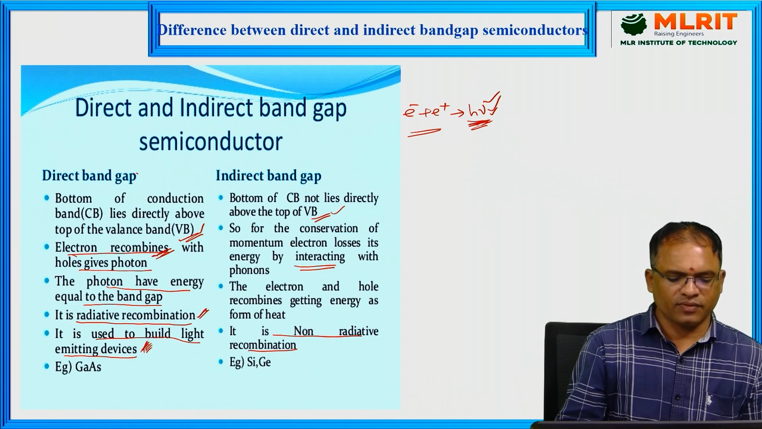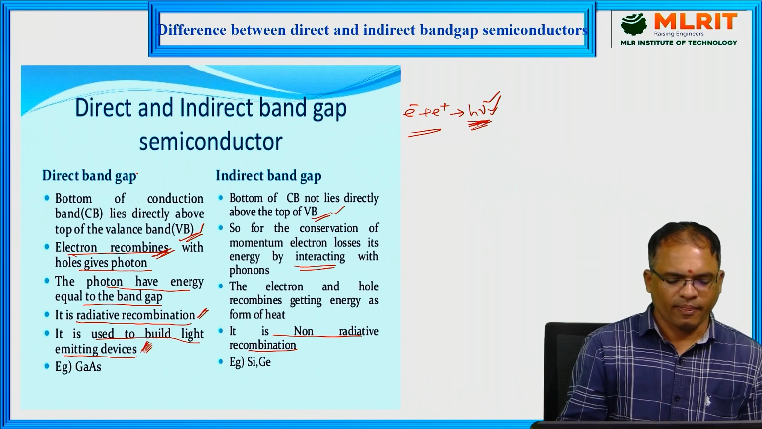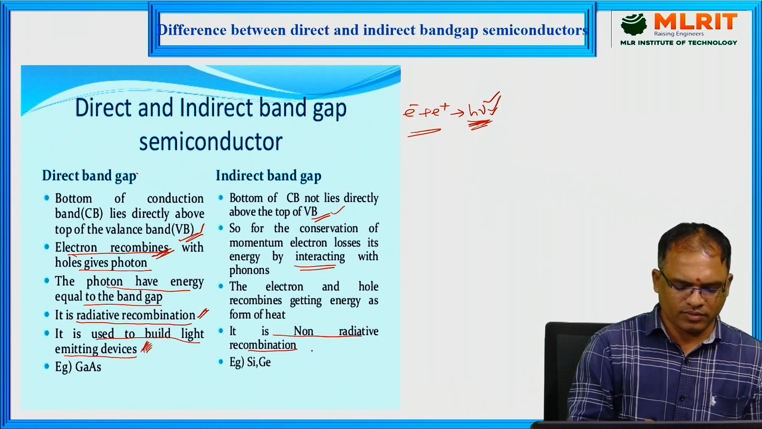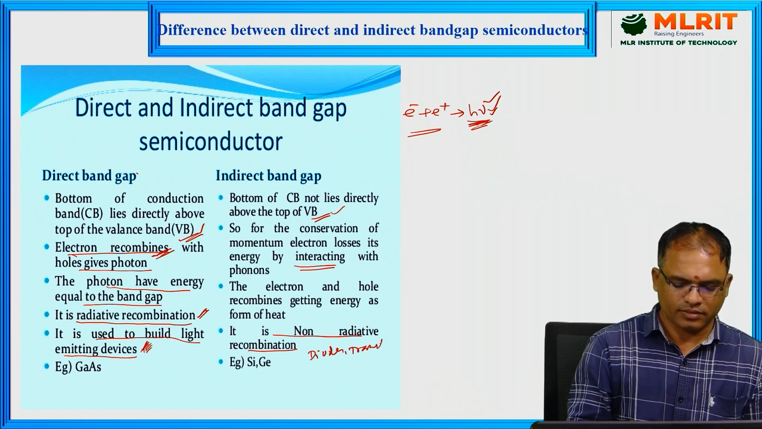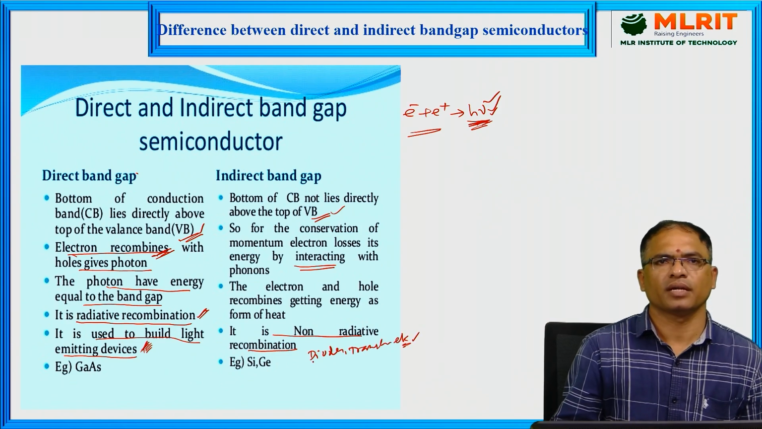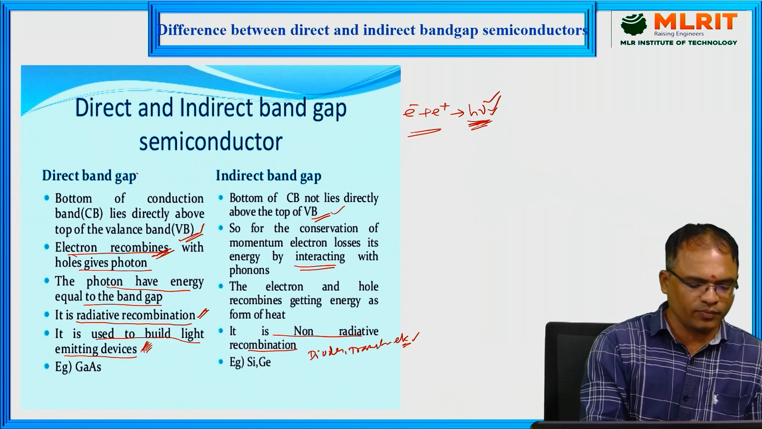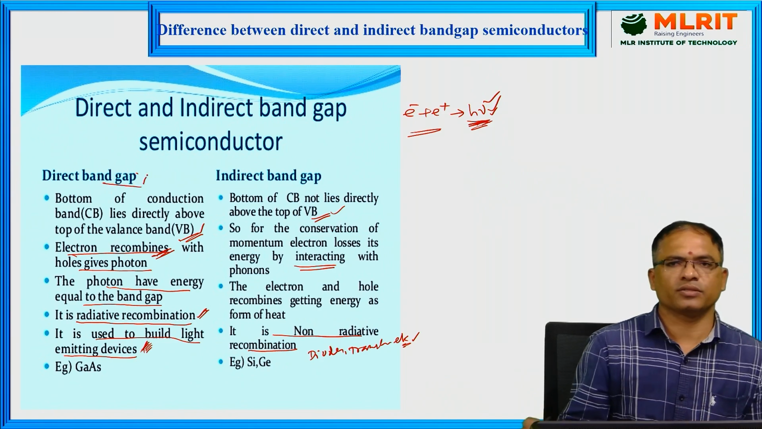Whereas in the case of indirect bandgap semiconductors, due to indirect recombination, because of their lower efficiency, they are not used in optoelectronic devices. They are used in traditional devices like diodes, transistors, etc. So in the construction of diodes and transistors, indirect bandgap semiconductors are used, whereas in the construction of optoelectronic devices like LEDs, direct bandgap semiconductors are used.